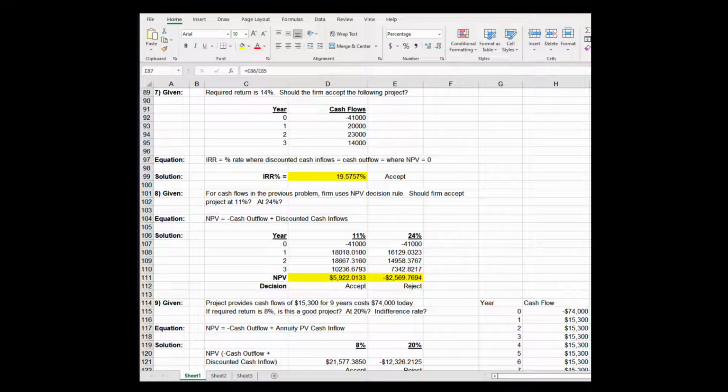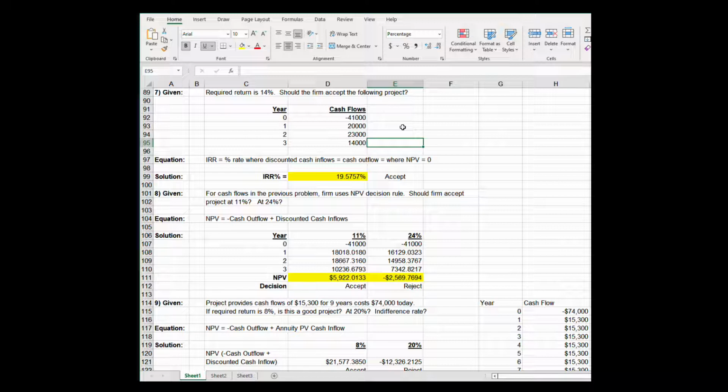Problem 9.7, required return is 14%. Should a firm accept the following project with the following cash flows? Today's cash outflow is $41,000. For that, you'll provide the CFO with $20,000, $23,000, and $14,000 coming in. And the question is, what is the internal rate of return? Your hurdle rate or required rate of return is 14%, so we want your project to jump over that hurdle. So for you to get the $41,000 from the CFO, you will have to provide an internal rate of return on your project that exceeds her required rate of return or hurdle rate of 14%.